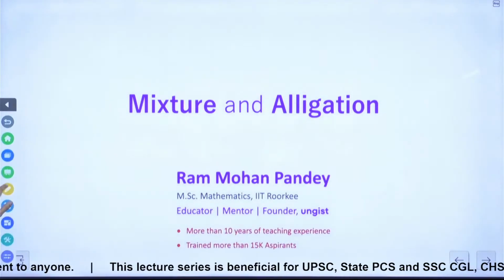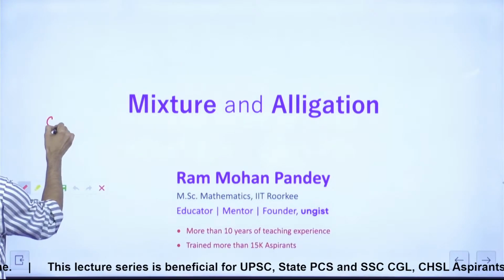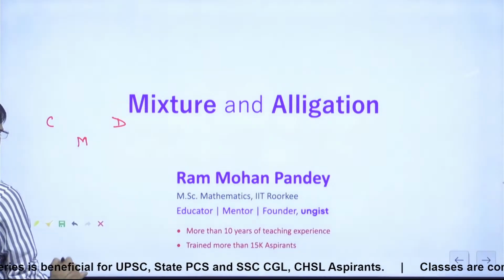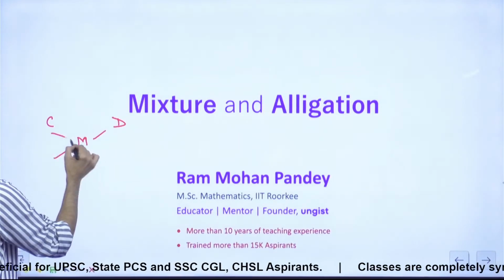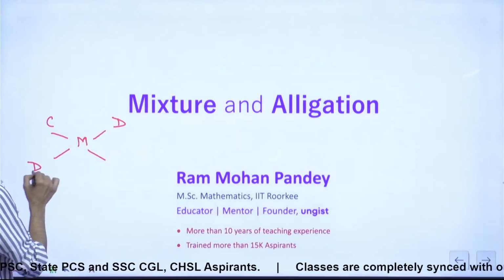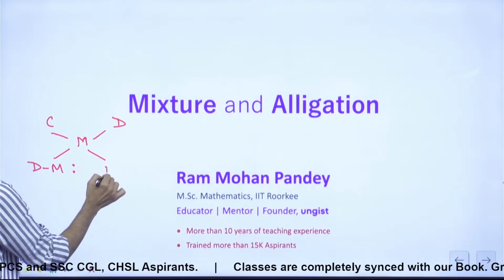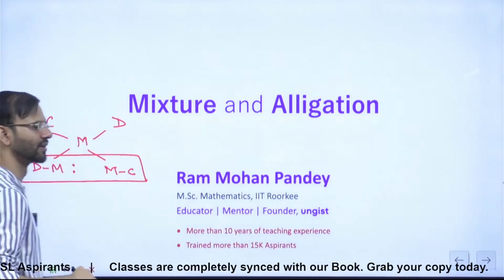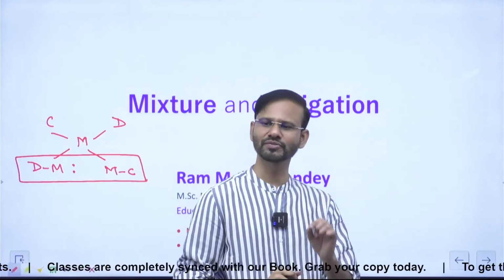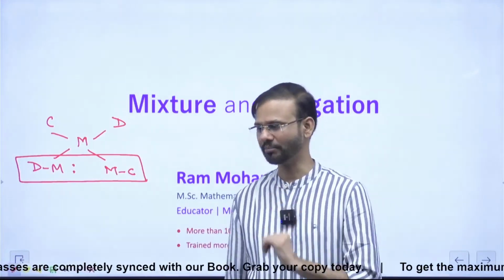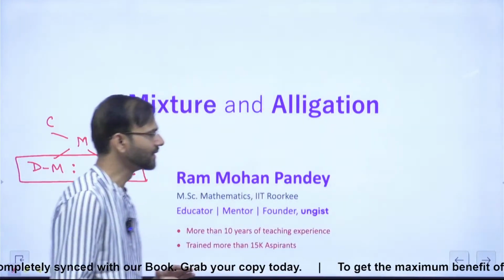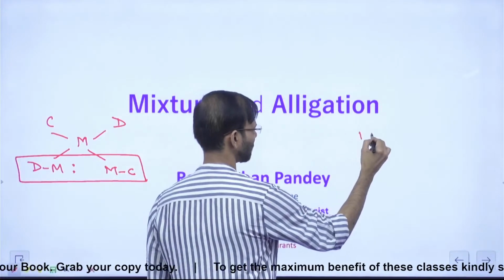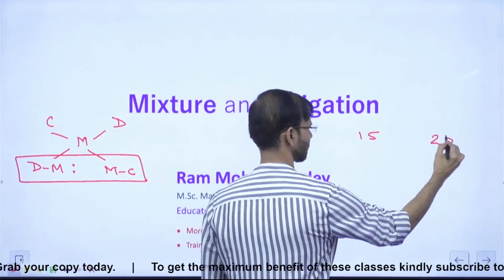Right. So the process says: here C stands for cheaper, D stands for dearer, and M stands for mean price. Correct? So find the ratio of these two: this is D minus M and this is M minus C. This is the ratio in which the two quantities will be mixed to get the price of the mixture as M. For example, let's say a shopkeeper has two varieties of sugar costing 15 rupees per kg and 20 rupees per kg, correct?